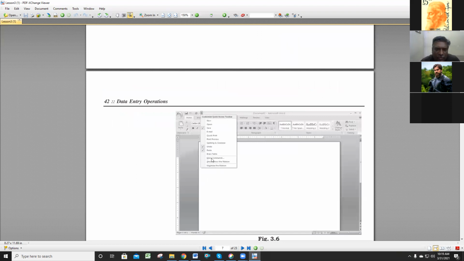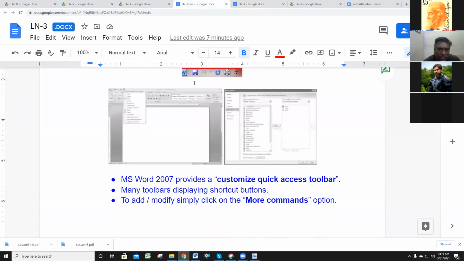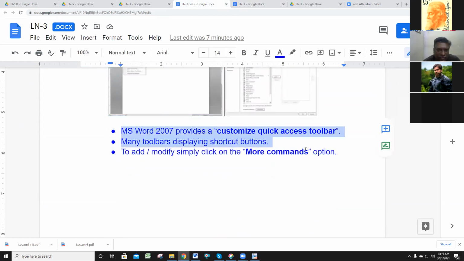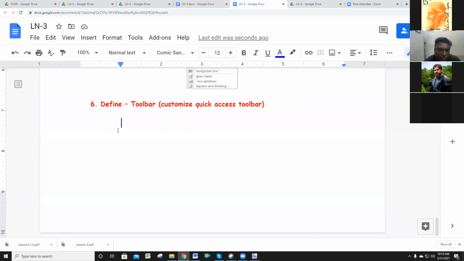So the access toolbar, you know, what is the purpose of this toolbar? What is the use of the toolbar? You need to write that point. Where it is located, what is the use? Okay. So what is the use? I'm giving the answer now.